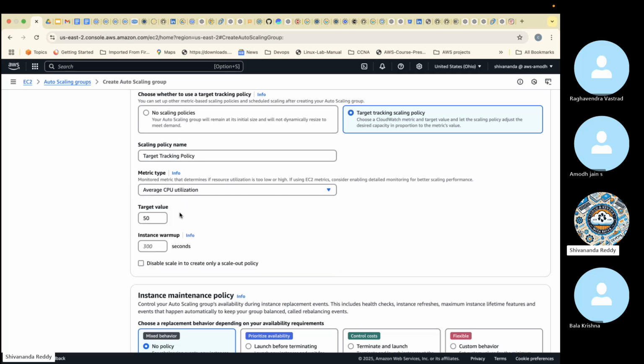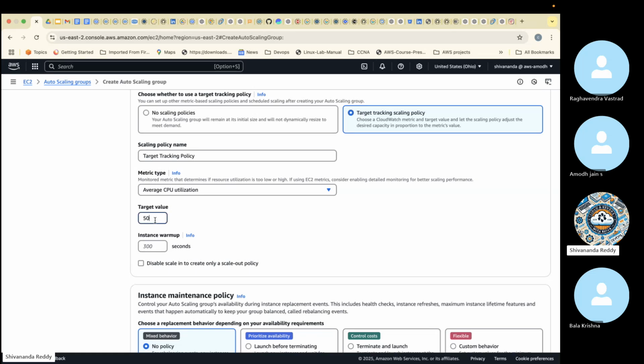The reason behind that: assume in your laptop, if you open multiple Google Chrome tabs and multiple software are running at the same time, what will happen? Your laptop becomes slow, consuming more memory and more CPU. Same way, if many people are coming to your website and ordering many things, your system feels high usage. At such a moment, it requires another server. If you're not creating another server, what will happen? If people keep on coming, the server will crash. That's the reason I kept 50%.